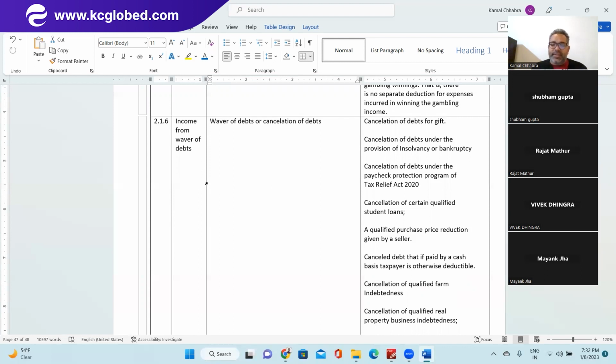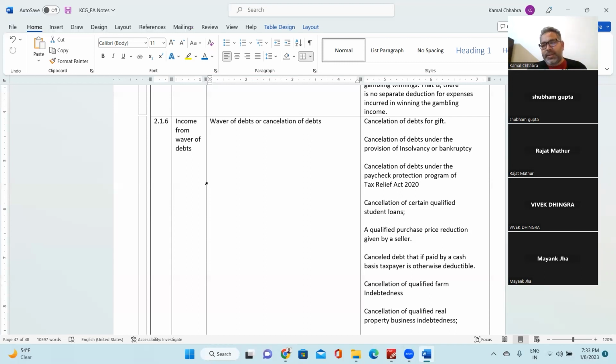But there are certain exceptions. First is cancellation of debt because of a gift. Then it will be considered gift income and treated as a taxable gift under the Gift Tax Act, altogether separately.